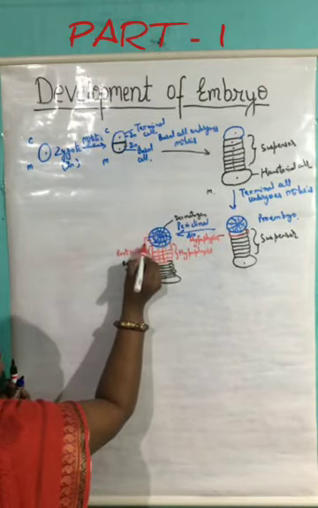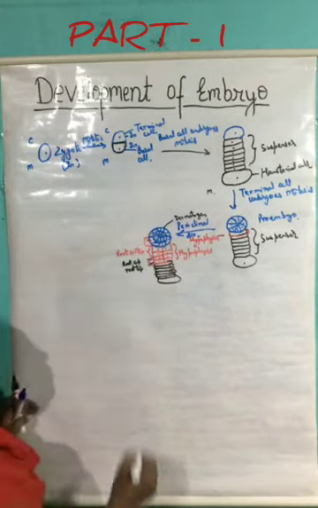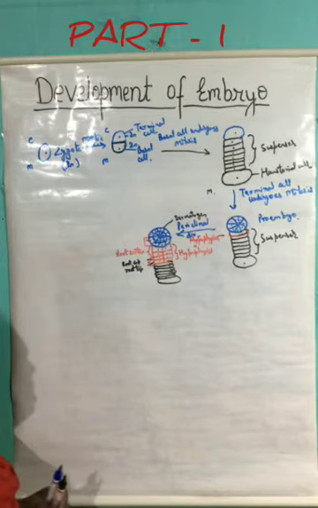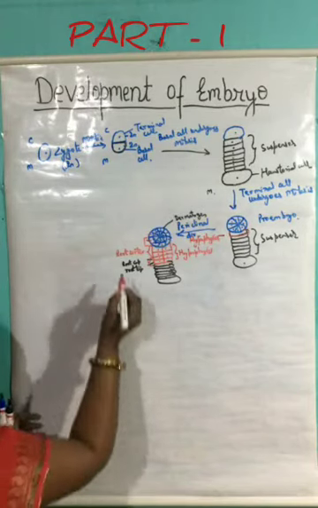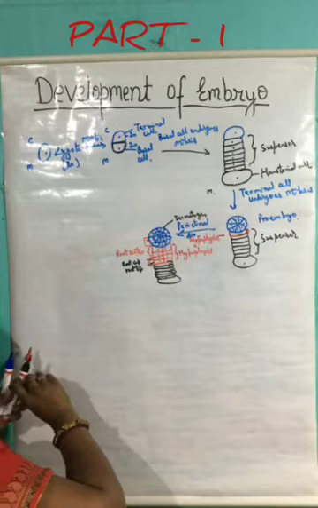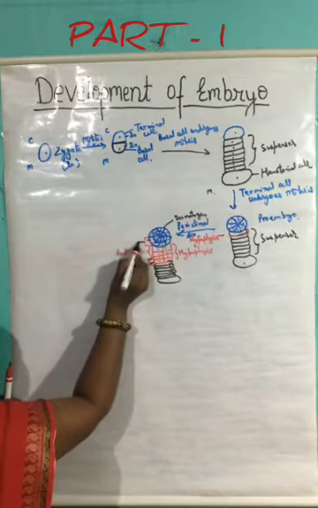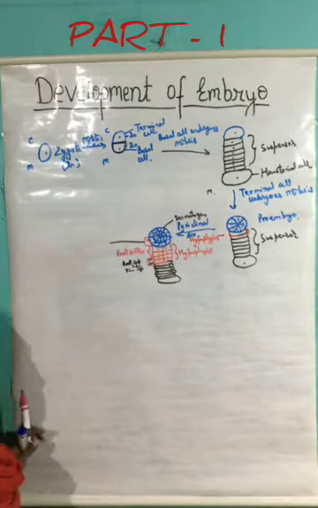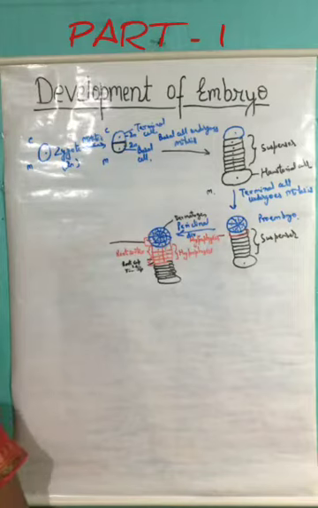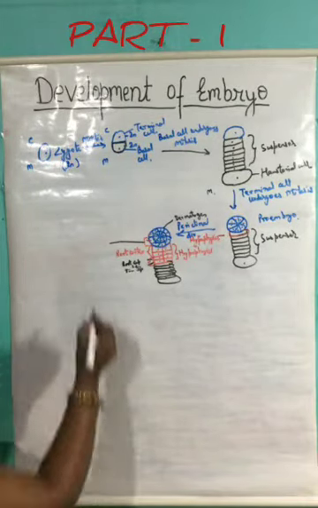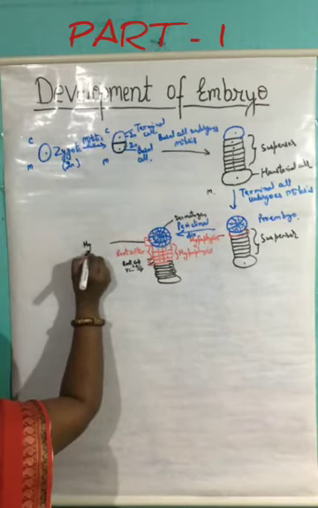Now, this is the lower half of the proembryo. This lower half of the proembryo will lead to the formation of hypocotyl.